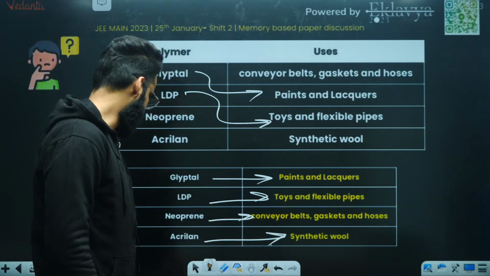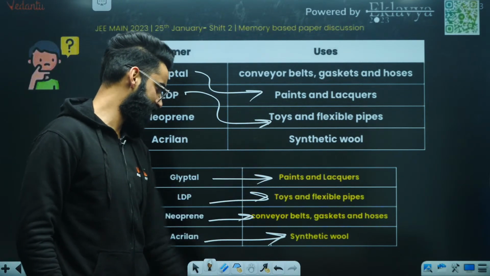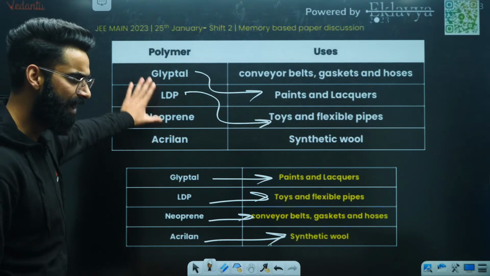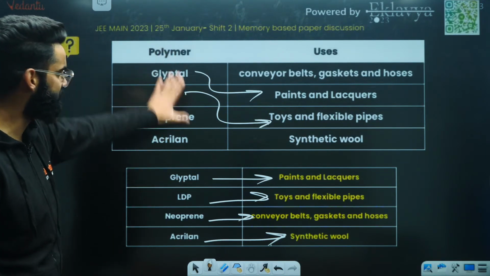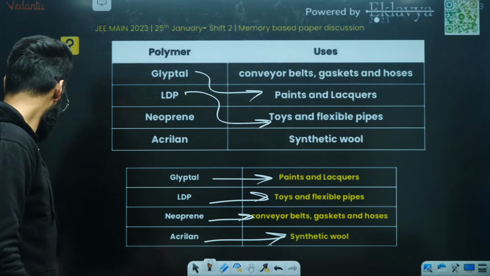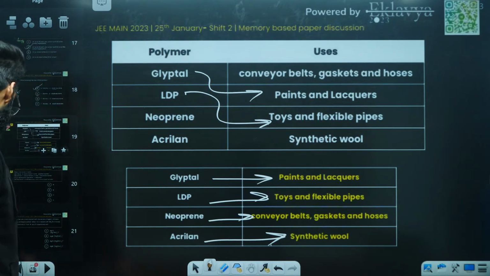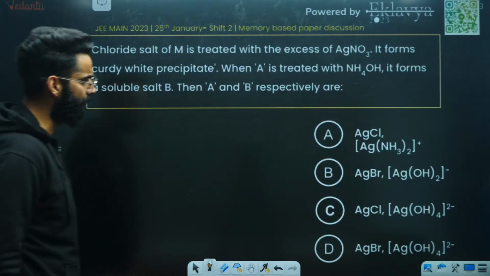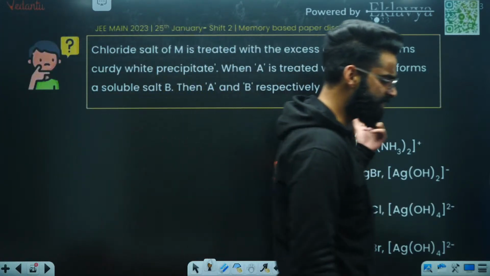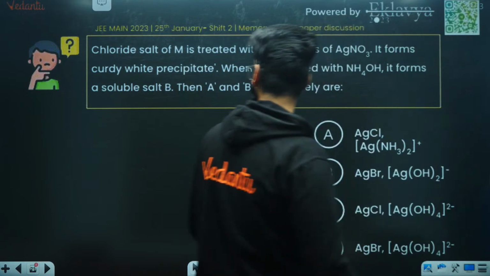Acrylon, synthetic wool. Neoprene, it's used for conveyor belts, gaskets, hoses. Have a look on these as well. Questions can be asked in the upcoming shifts from this. Perfect, guys. So moving on to one more question. Can you just confirm once whether this question was asked or not?